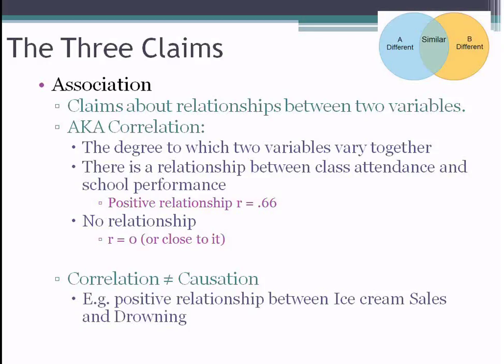There's a third variable here that causes both of these things, or a third variable that affects this relationship. And that variable is temperature. It's summertime. When it's summertime, people are more likely to go swimming, that increases the likelihood of drowning, and people consume more ice cream. So just be aware, just because 2 things are related doesn't mean that one causes the other, right? It could be that one causes the other or the other way around, or it could just be some third variable causes both of those things.